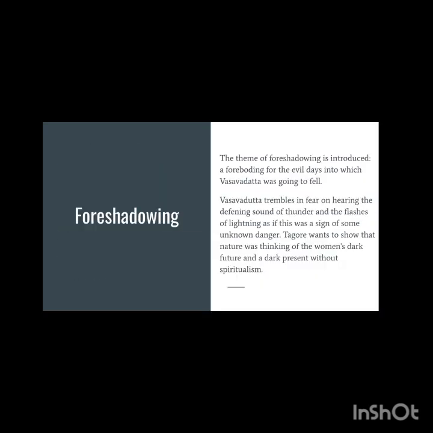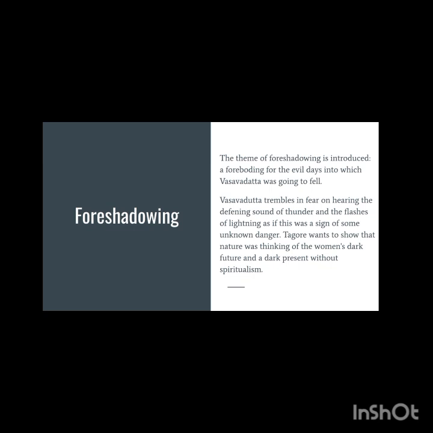The theme of foreshadowing is introduced, a foreboding for the evil days into which Vasavadatta was going to fall when she was going to entertain a person for a night. Then there was flash of lightning, storms. So Vasavadatta trembles in fear on hearing all those things. So it was a sign of unknown danger, and Tagore wants to show that nature was thinking of the woman's dark future and dark present without spiritualism.